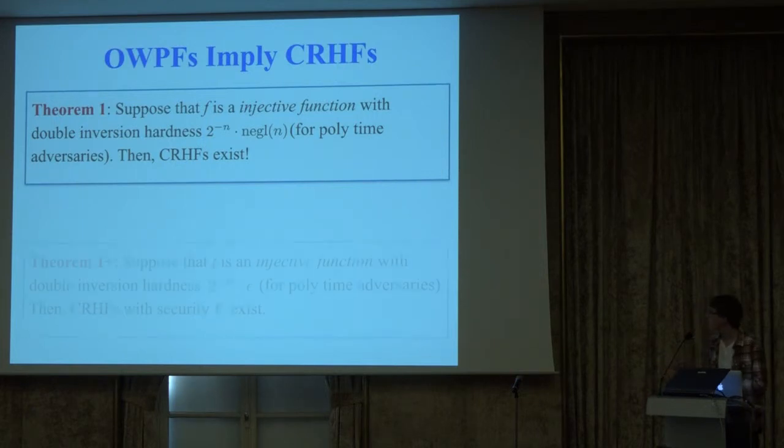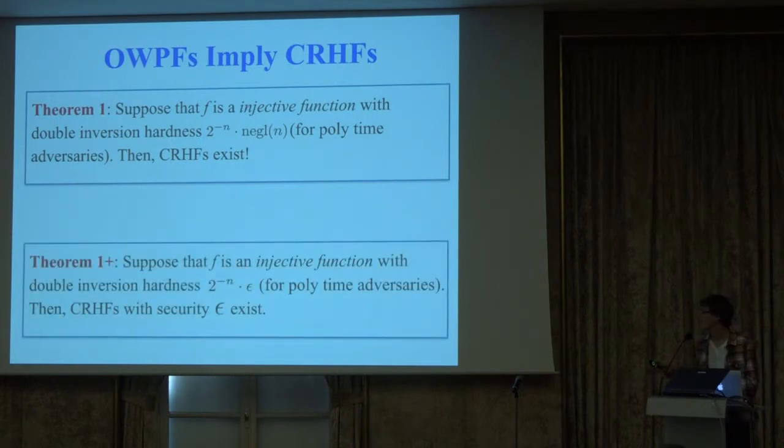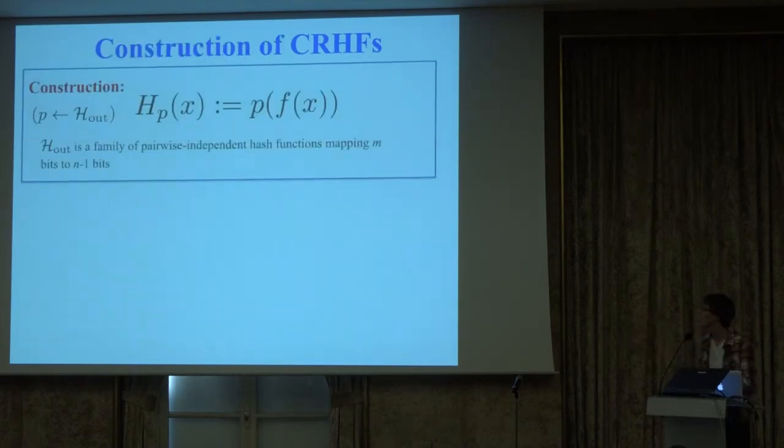By the way, we can actually make this more quantitative in that if you have a significantly better than 2 to the minus n hardness, you get a significantly better than ordinary collision resistance. You can scale it up as far as you want. In particular, if you have an optimal 2 one-way product function, you get an optimal collision resistant hash function. So very quickly, I'll describe how it works. The construction is extremely simple, and the idea is from the 80s.